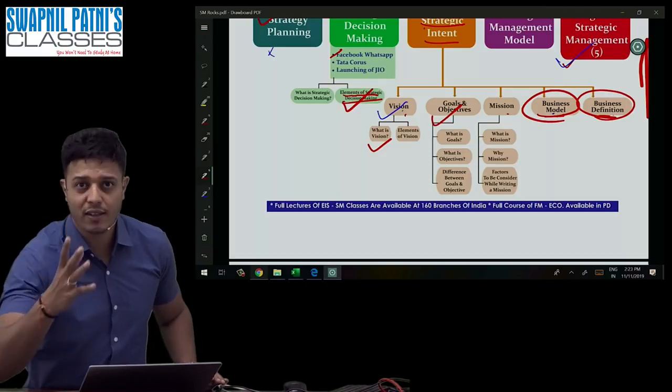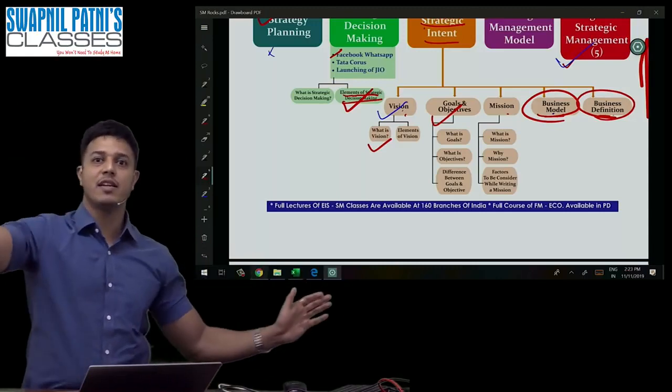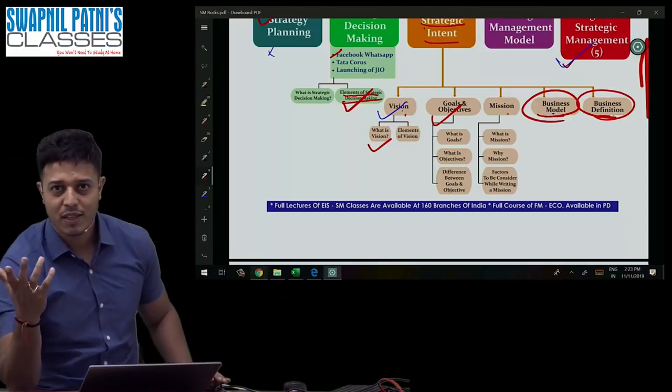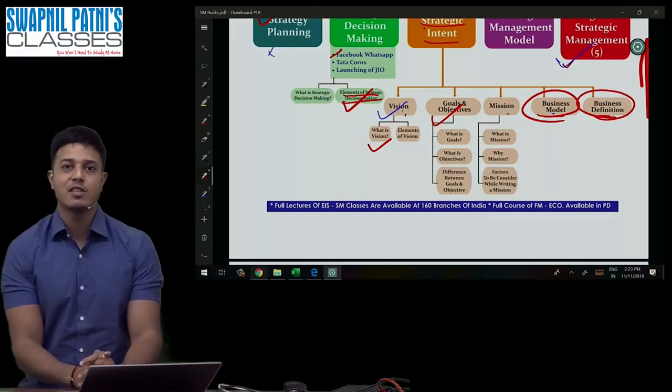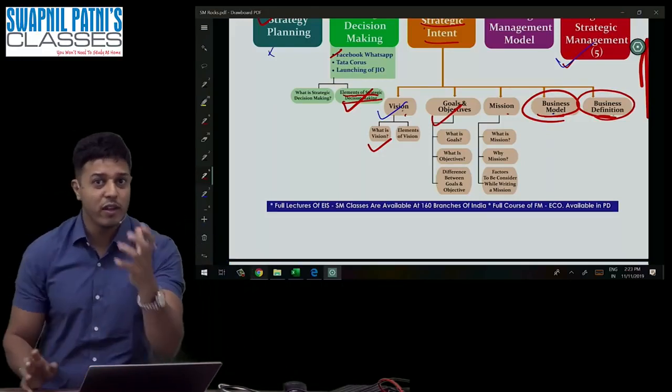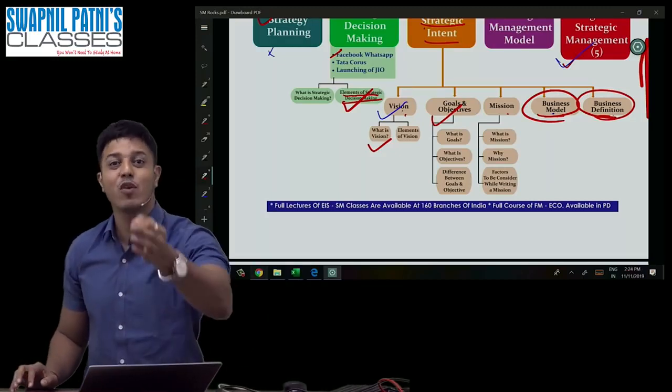It should not be vague. It should be understandable and small. It should not be big, 10 lines. It should be one or two lines maximum. So this is the mission statement. The mission statement is the reason for your existence. Why do you exist? Why should people come to you? It is the reason for your existence.